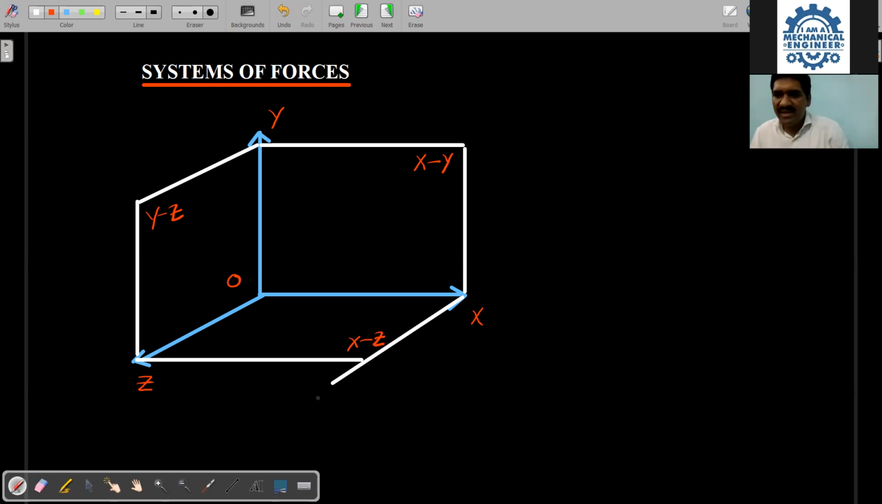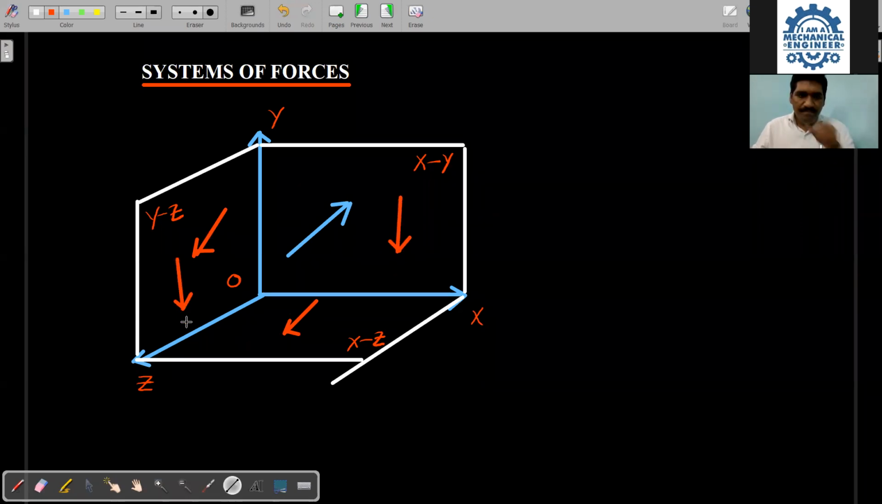I'm not showing the body here. The body can have any position, any dimension, any shape. It does not matter. So we have a body somewhere here. Now, for example, I'm having the force in this way, number one. Number two, one by one we shall see. Two, and this is number four, this is number five, and this is number six. Some six number of forces are there.